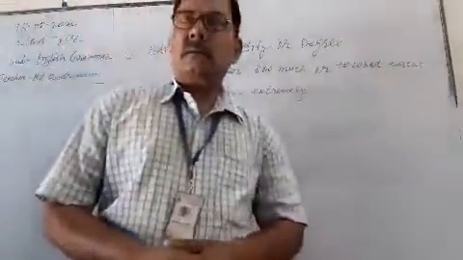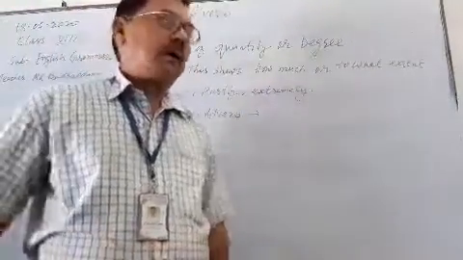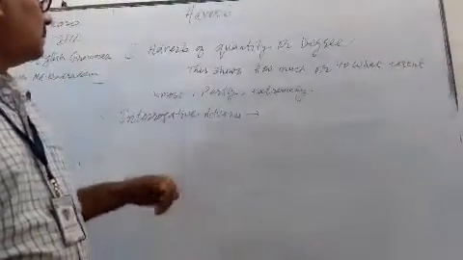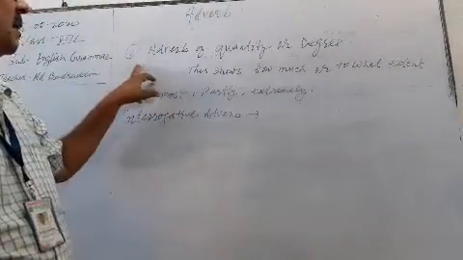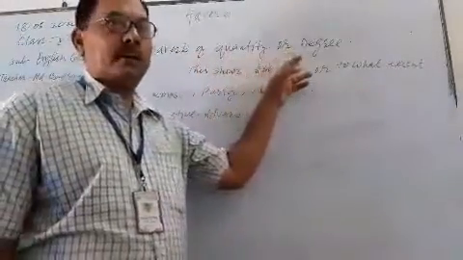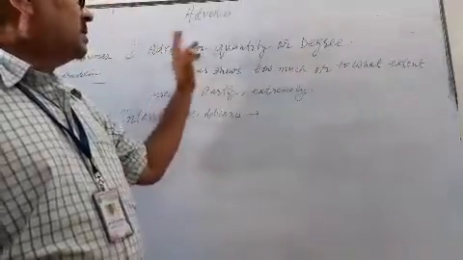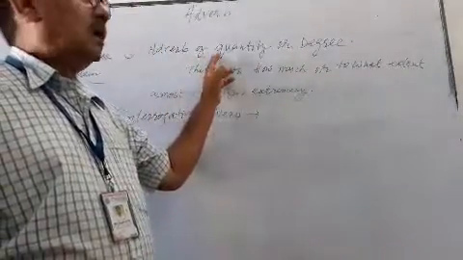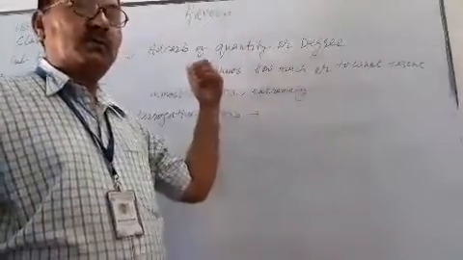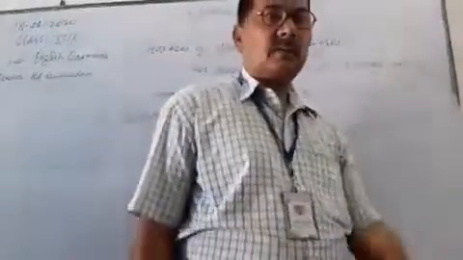We are learning adverb and its kinds. And now we learn the fifth kind of adverb: adverb of quantity or degree. It is the fifth kind of adverb. This adverb shows how much or to what extent.